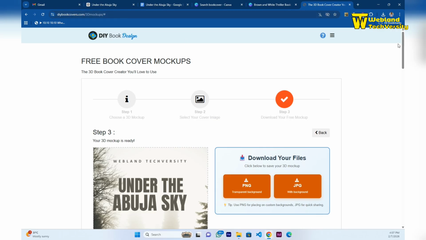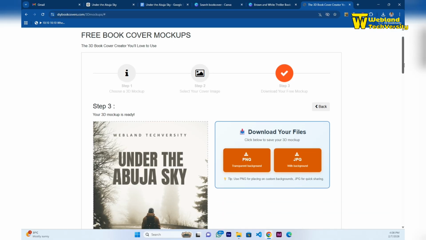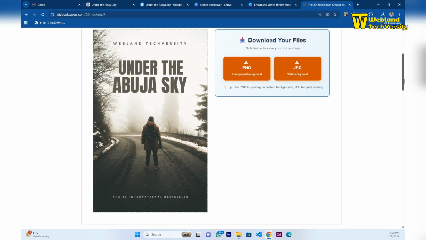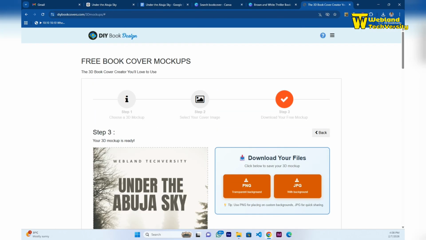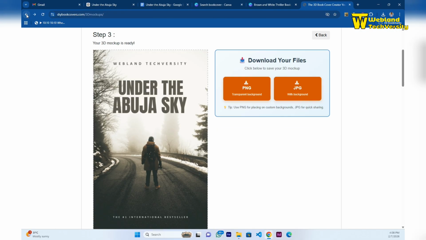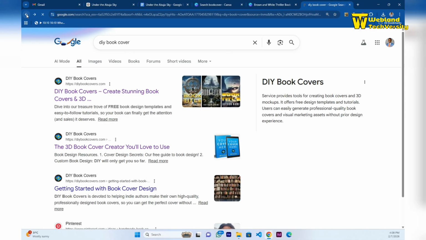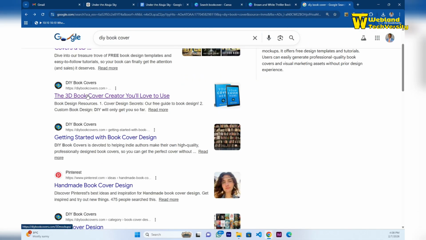diybookcovers.com. If you go to diybookcovers.com, it will enable you to upload this book. Okay, let me go back a little bit so I don't keep you not knowing what we did.